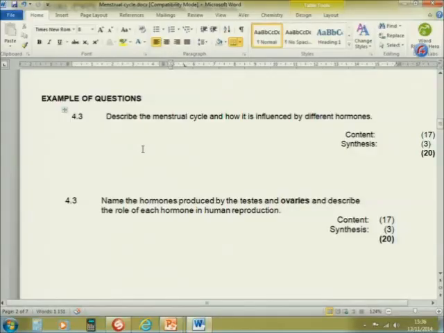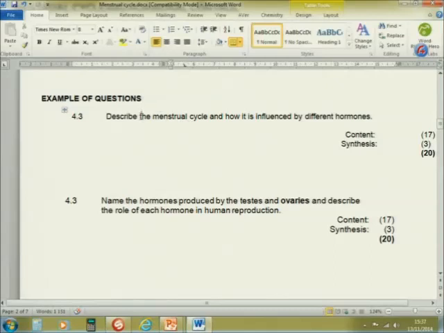Where you are asked to describe the menstrual cycle and how it is influenced by different hormones. We are talking about how many hormones? The 4 hormones that I've just explained now. The FSH and the LH secreted by the pituitary gland, and the estrogen and the progesterone secreted by the Graafian follicle, as well as the corpus luteum in the uterus.